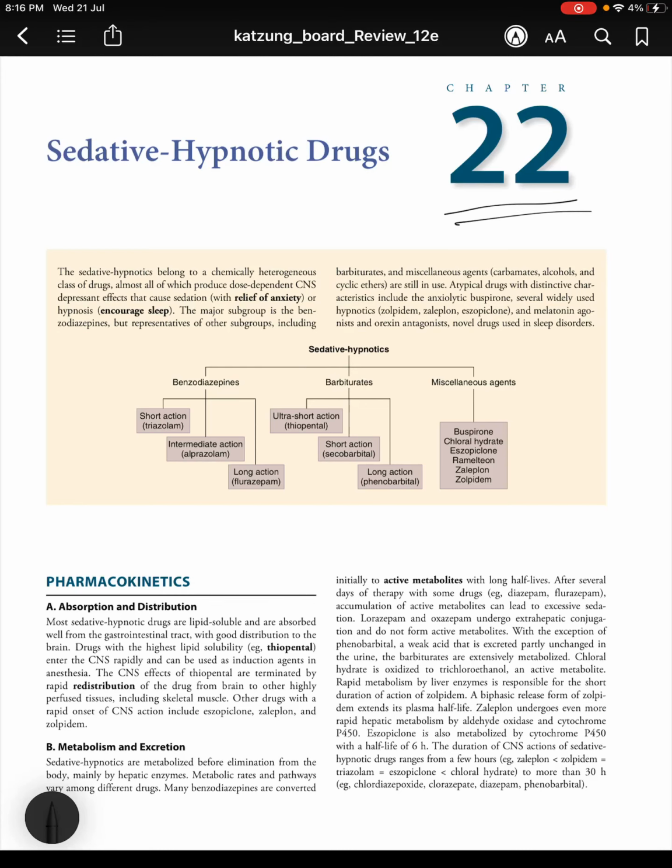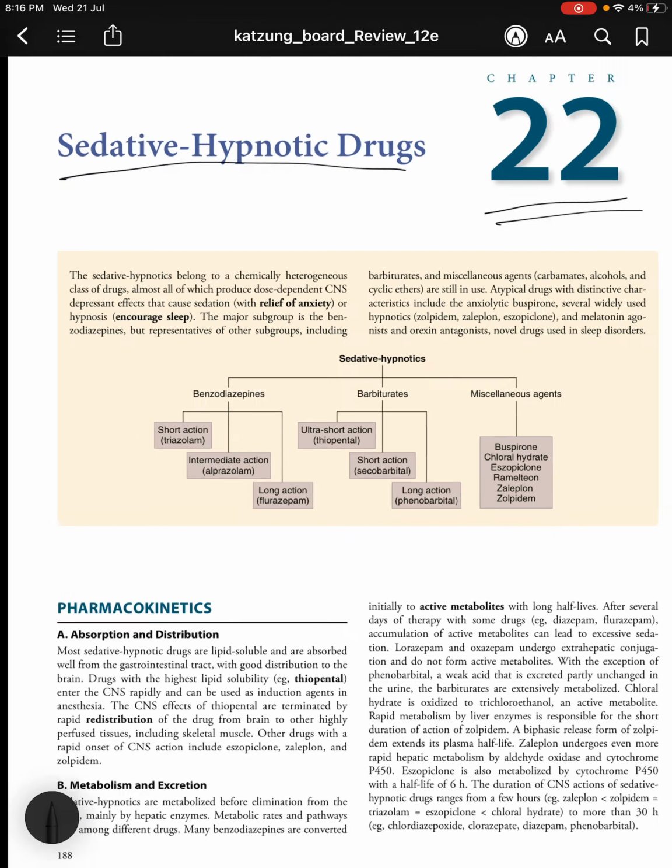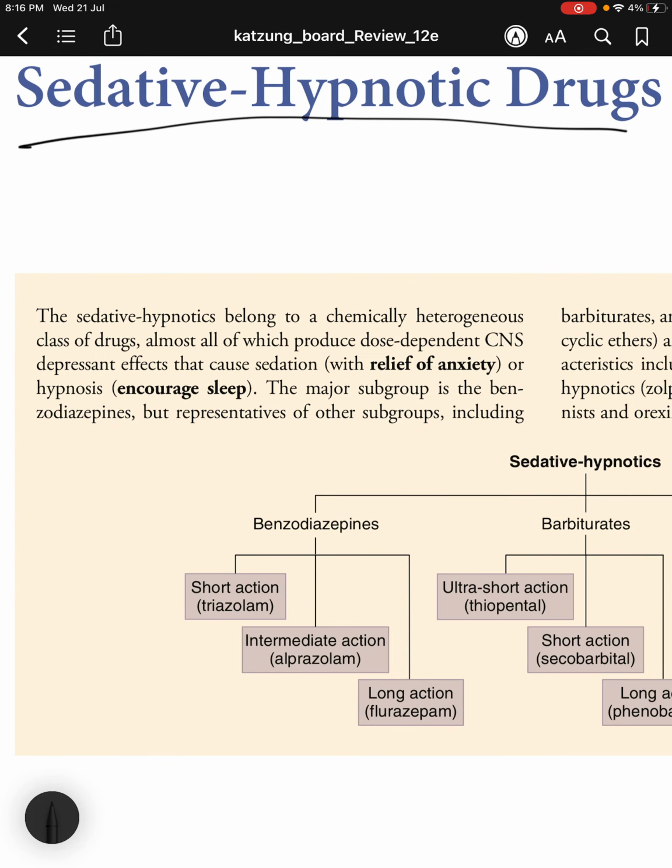Chapter 22 of Katzung's board reviews. This chapter is all about sedative and hypnotic drugs. The sedative hypnotics belong to a chemically heterogeneous class of drugs, almost all of which produce dose-dependent CNS depressant effects that cause sedation with relief of anxiety or hypnosis, encourage sleep. So, they cause sedation or hypnosis. Sedation is relief of anxiety and hypnosis is encouragement of sleep.